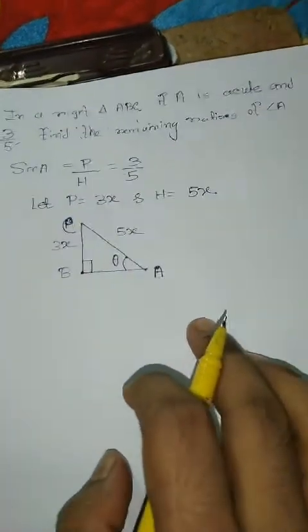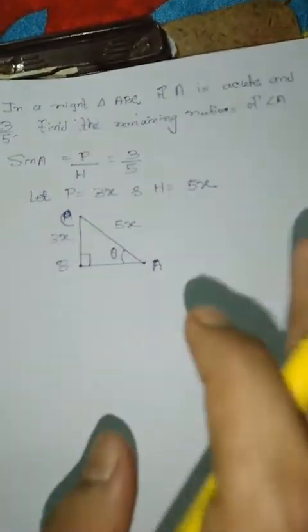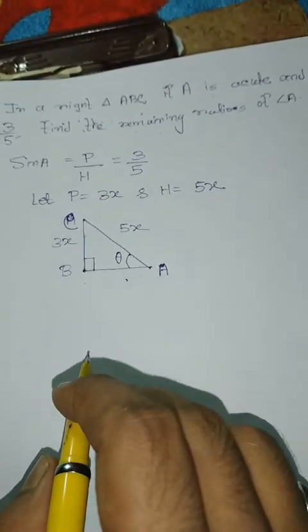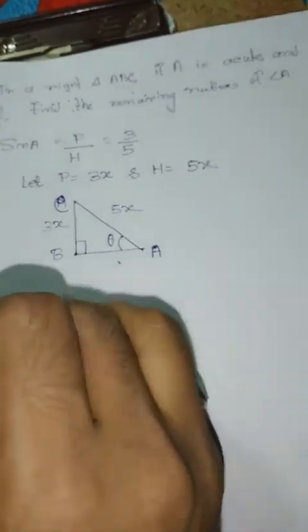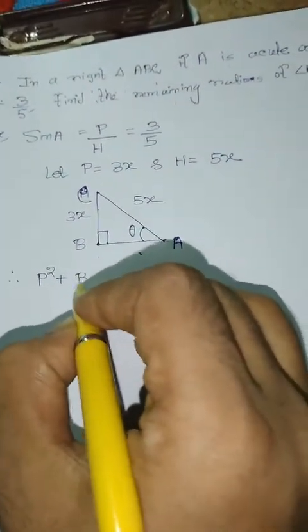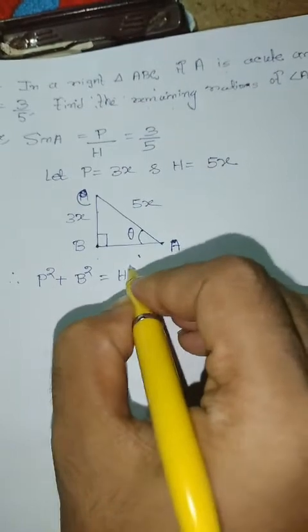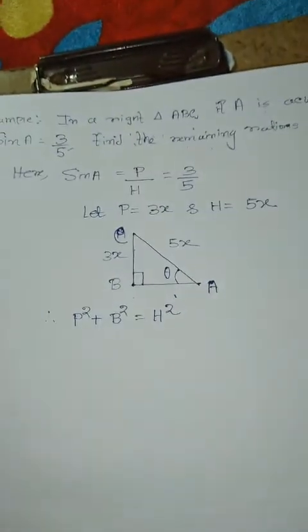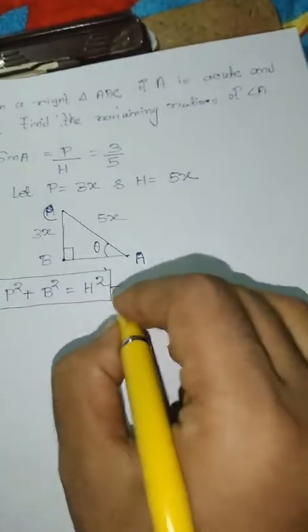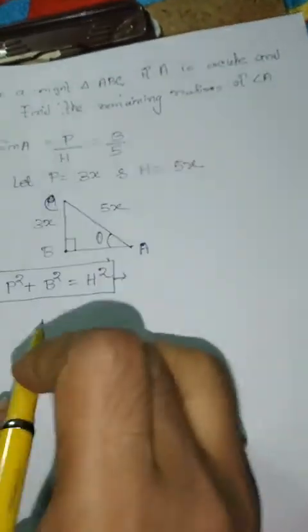So we can apply the Pythagoras theorem in the triangle ABC. What is the Pythagoras theorem? Perpendicular square plus base square is equal to hypotenuse square. This is called the Pythagoras theorem.